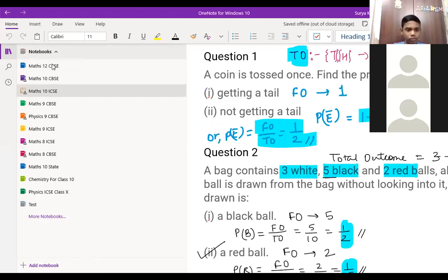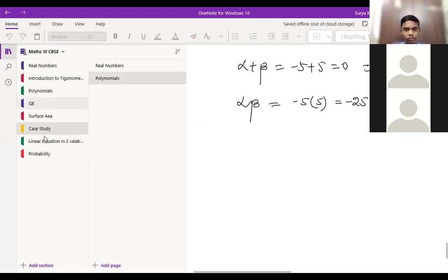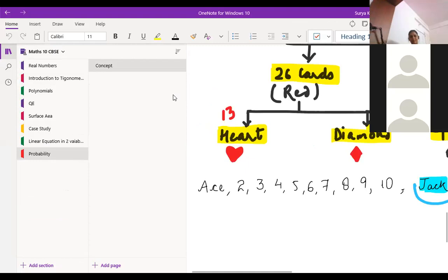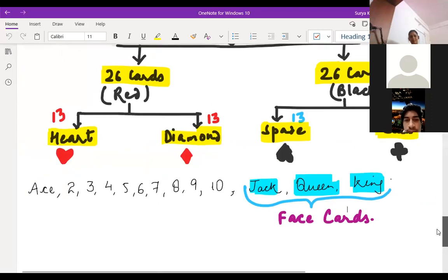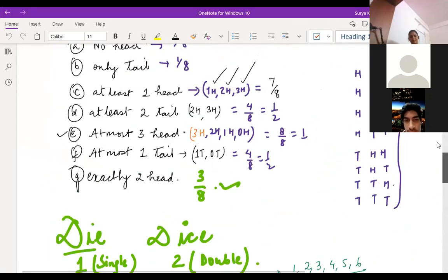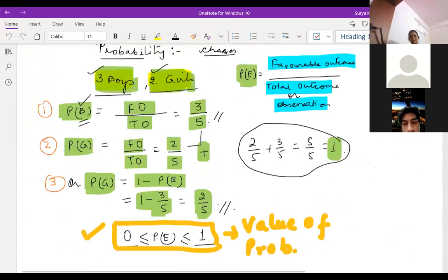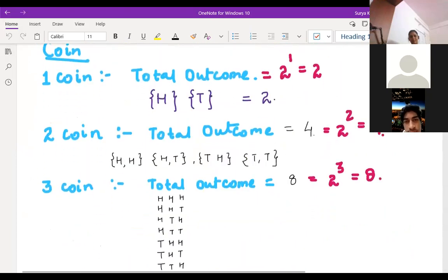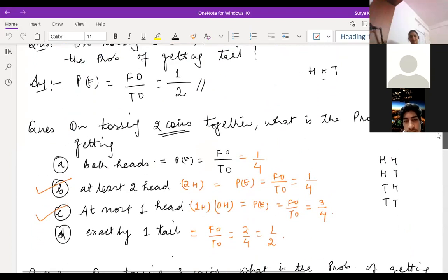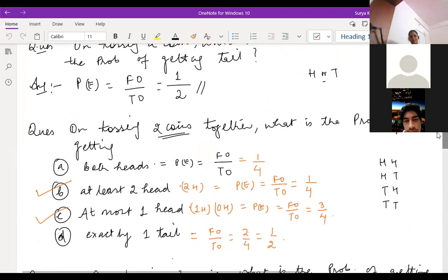So just once we will view what we did in the last class. If you want to see the at most and at least part, see, this is a question where you can see at least and at most.